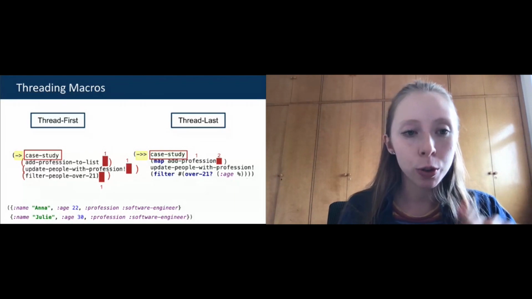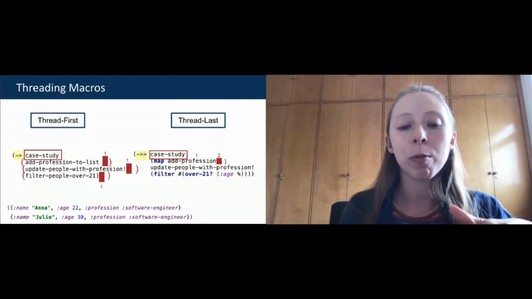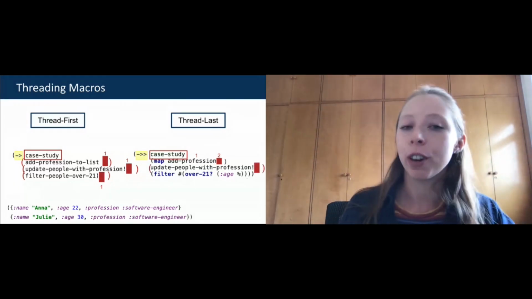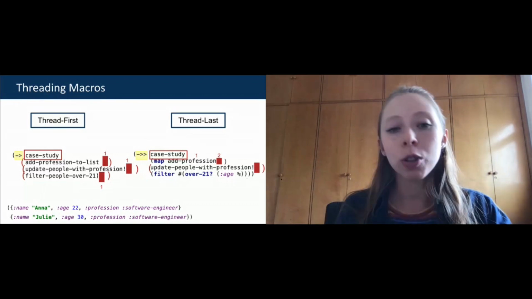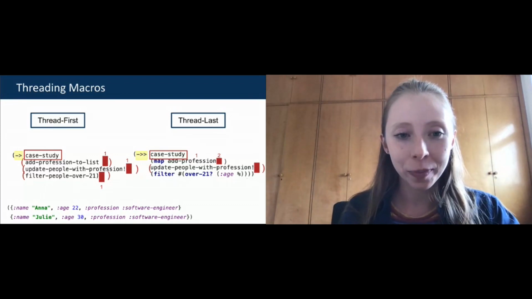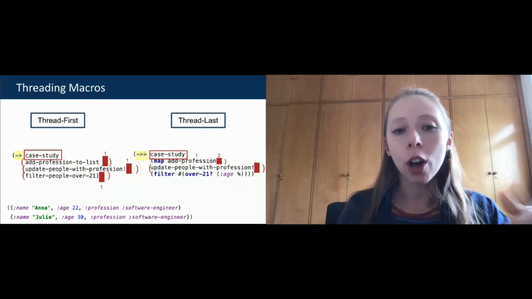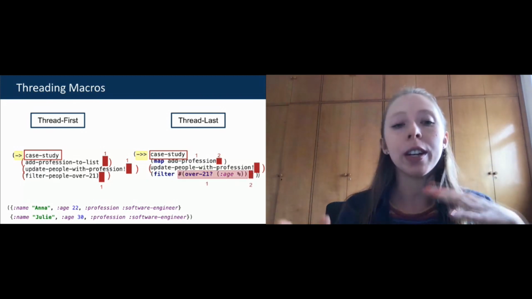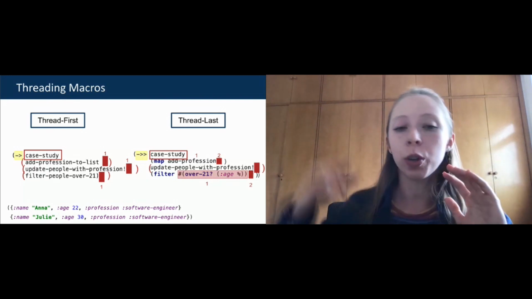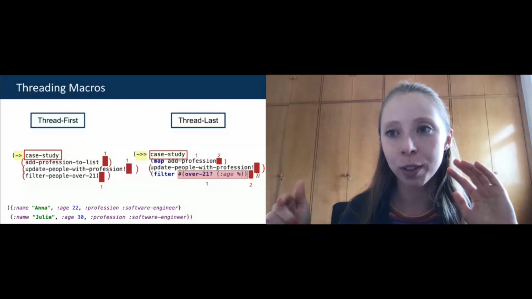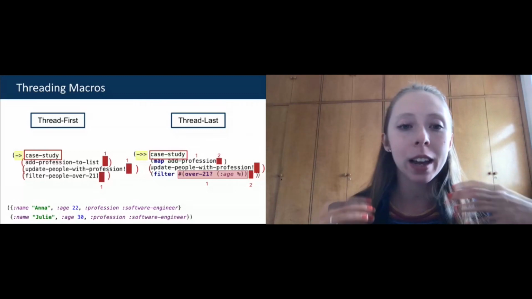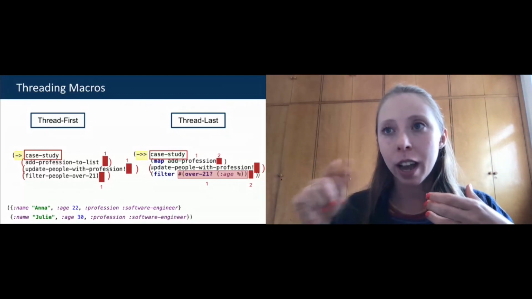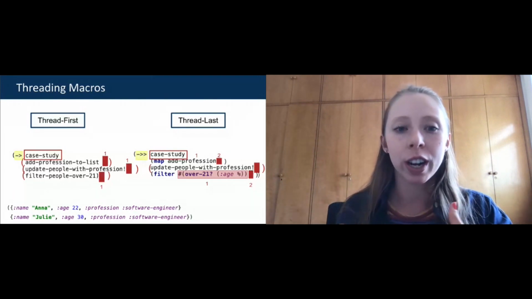And as I showed you in the thread first, the update people with profession function only has one argument. So this argument could be the first or the last. It's going to receive the same list here. And finally, it's going to return another list that's going to be passed to this filter. The filter is similar to the map. It's going to iterate over each element of this list and apply a predicate. So it's going to check if the person being analyzed is older than 21.